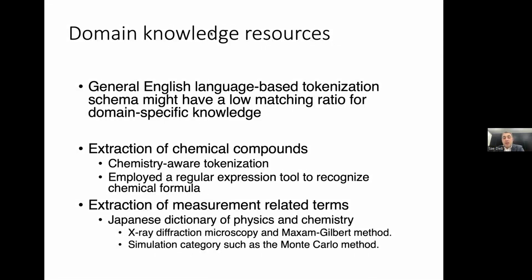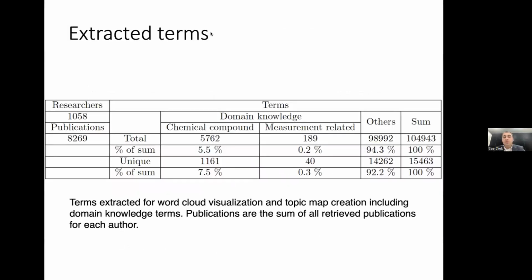And then we also used a digitized version of the Japanese Dictionary of Physics and Chemistry to collect measurement-related terms, like X-ray, diffraction, simulation category terms, and so on. So this will increase the matching ratio between the domain-specific knowledge and the text that was extracted from these papers.